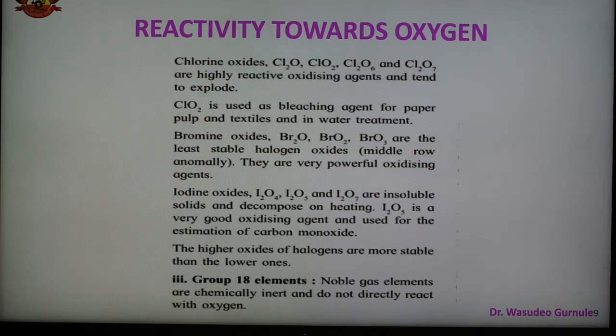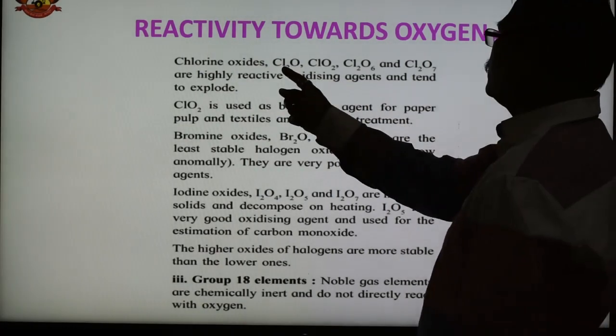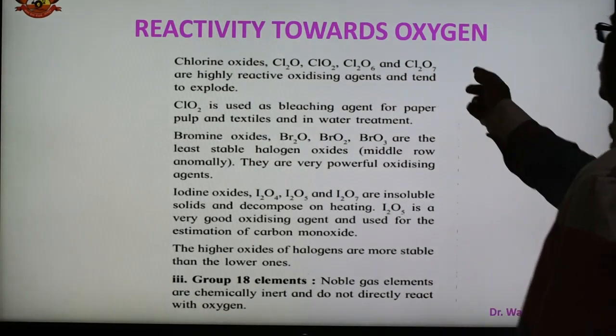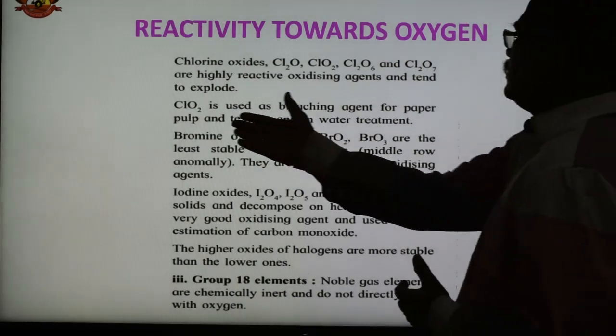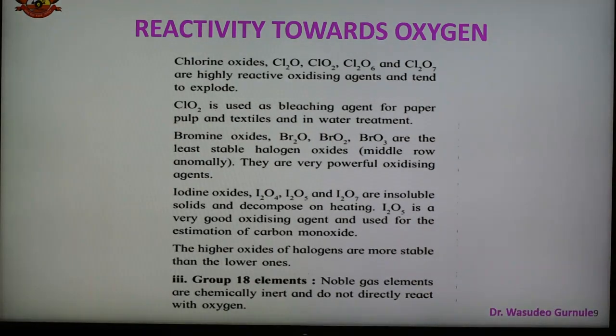Chlorine also reacts forming different types of oxides, Cl2O, ClO2. Cl2O6 and Cl2O7 are highly reactive oxidizing agents. ClO2 is used as a bleaching agent for paper, pulp, or textile and in water treatment. So this is very important, as we know this oxide is also called a bleaching agent.